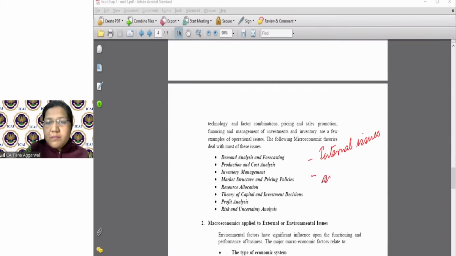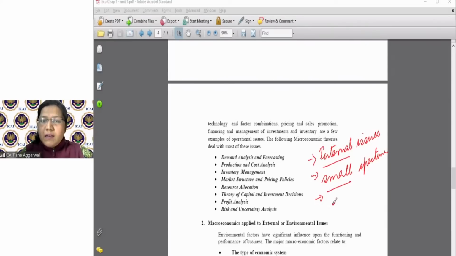small spectrum, what should I use? Micro, macro, come on. If it's internal issues, small, narrow, what should I use? Come on, I'm waiting for the responses. Micro or macro? That should be macro. Correct? No, that should be micro.